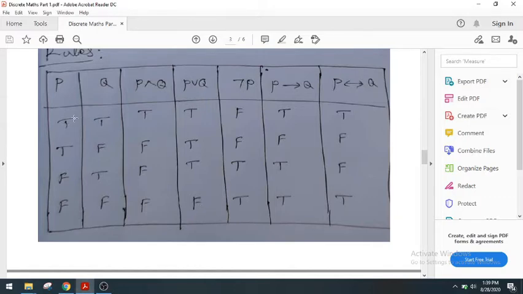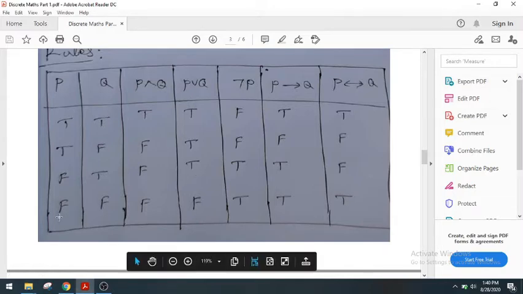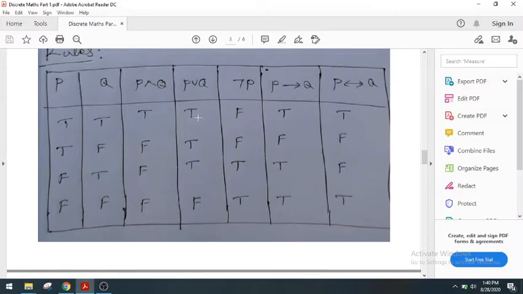Of course here both of them are T, but our requirement is at least one T, so we get T. In the first place we have T, therefore the answer is T. In the second place we have T, therefore the answer is T. Here we don't have T in either place, therefore we have F. So simply we can say that for disjunction, at least one T gives T, otherwise false.